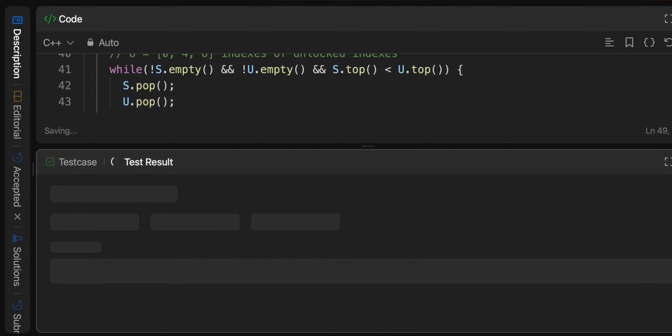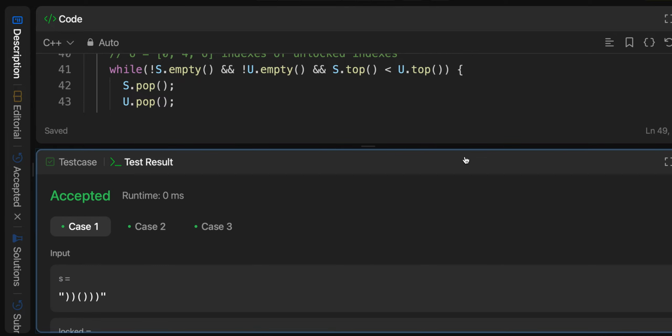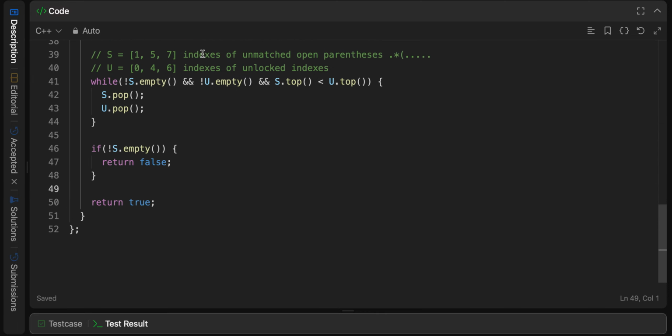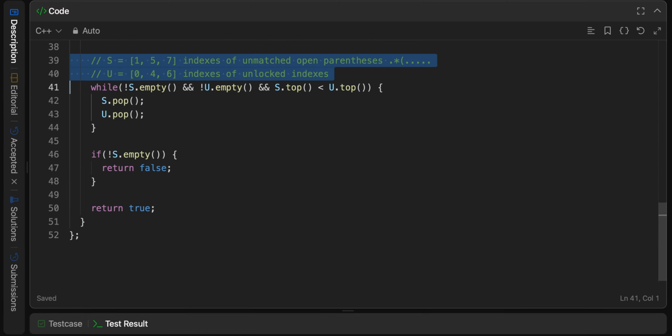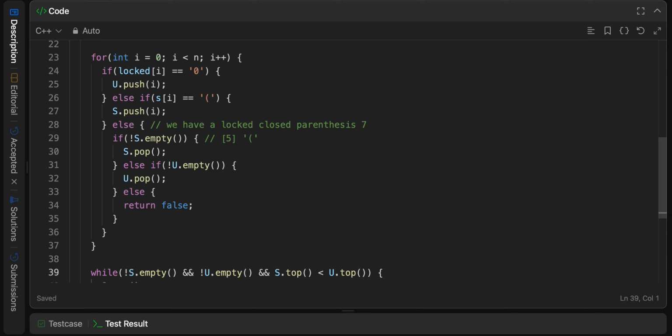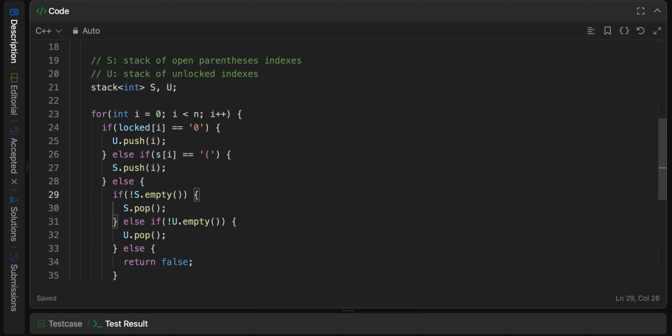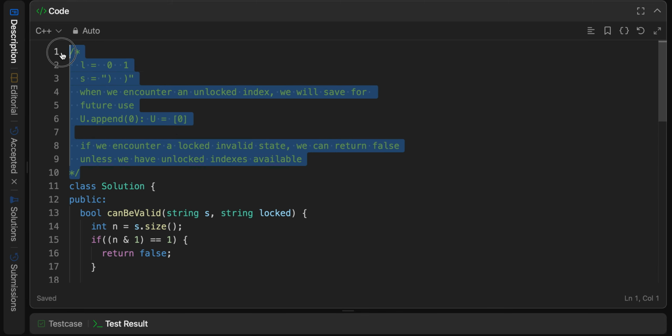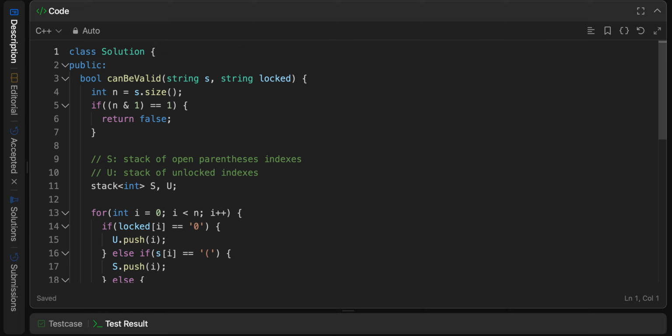Okay, let's test this. Okay, looks good. What I'm going to do is remove some of those comments before I submit it. So we don't need this here, and what else? We don't necessarily need this or this. Is that it? I'll leave those there, and we don't need any of this. Okay, so let's submit it.